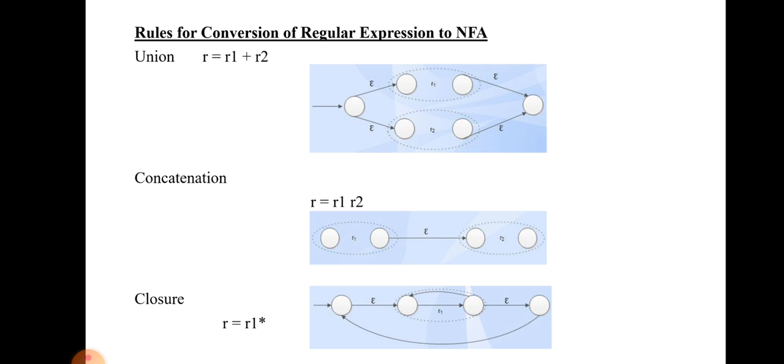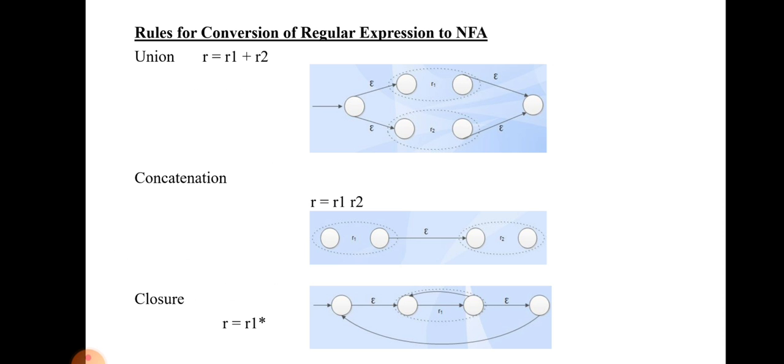The first one is R1 plus R2, where R is a regular expression. The plus operation denotes that the regular expression goes with either R1 or R2. In the diagram we draw an up path and a down path, meaning it can go with either R1 or R2. The second one is R equal to R1 R2, which is the concatenation operation. So R1 is followed by R2.